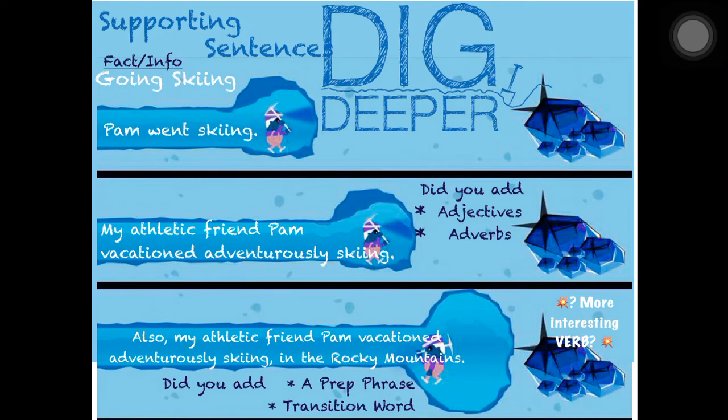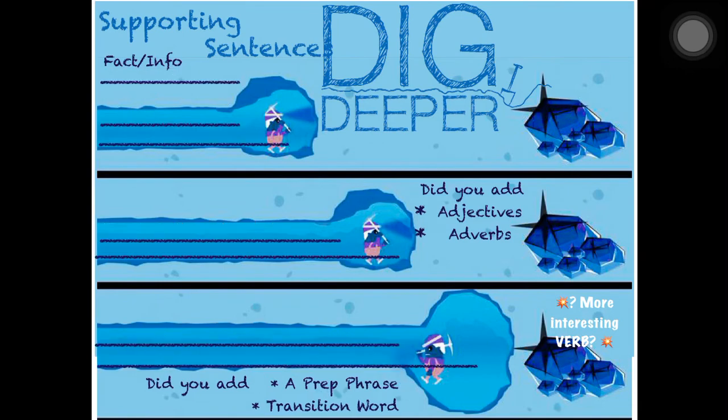And when you finish a sentence, if you can close your eyes and really picture what's happening, then you've done it right, okay? So you probably have printed out a page like this. If not, go ahead and bring it up and print it out. And I want you to go ahead and do this page. You can just start at the top there and put your fact or your information that your sentence is going to be about. Write a brief sentence, then add adjectives and adverbs to your sentence and rewrite it. Then add your prep phrase and a possible transition word and rewrite it. And then make sure that you have an interesting verb there at the end as well.